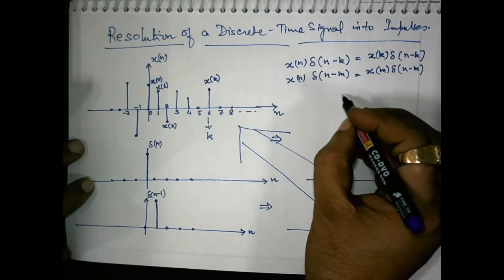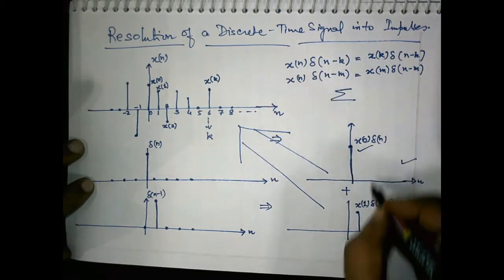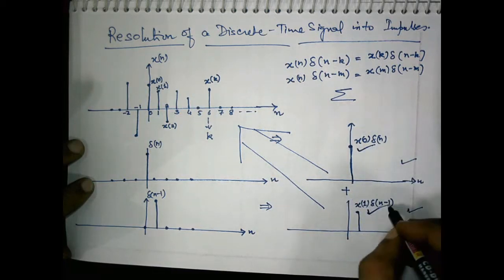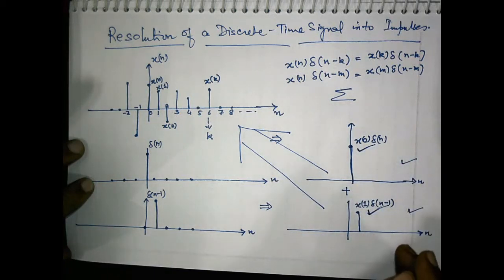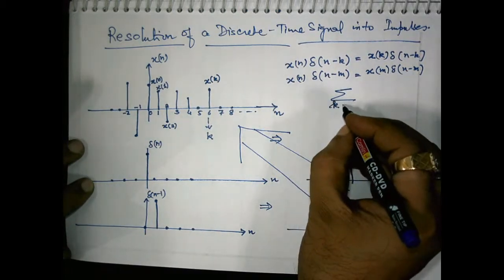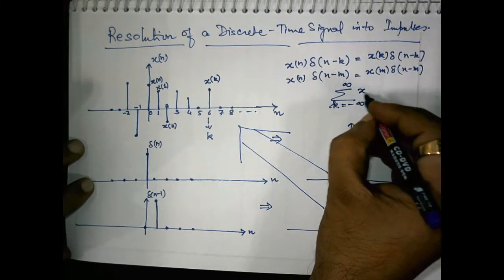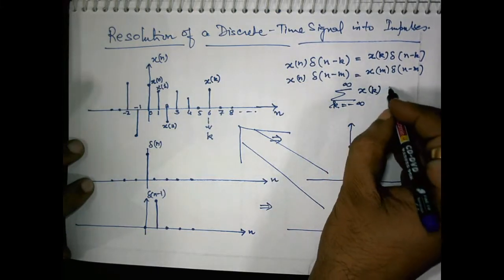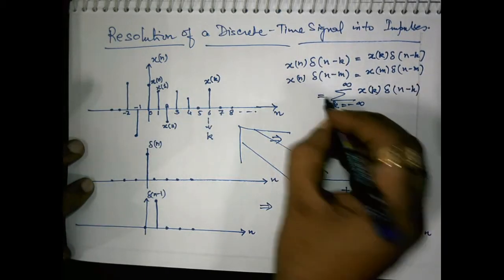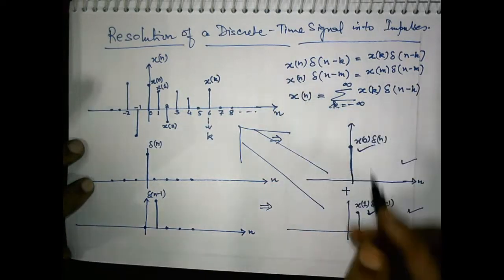This means if we add all these values obtained by multiplying the signal by impulses, that is, the sum from k equals minus infinity to infinity of x[k] delta[n minus k], this will result in the original signal x[n].